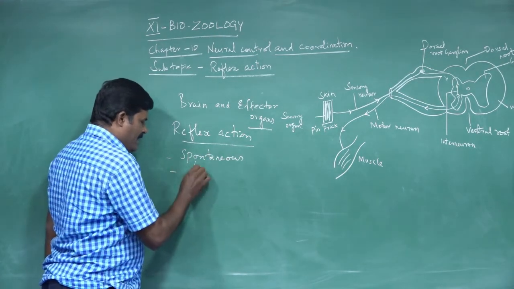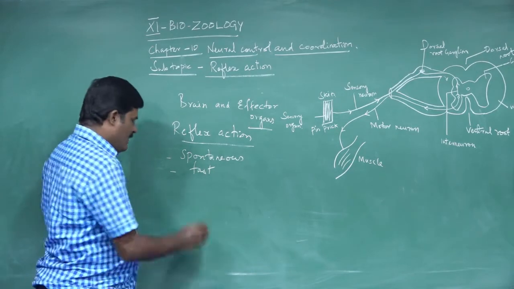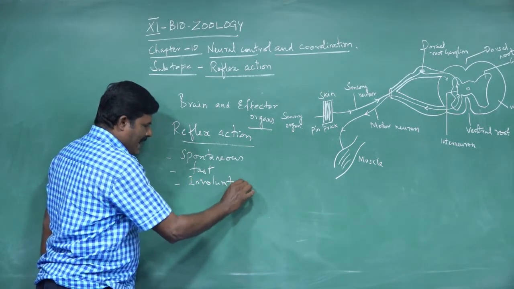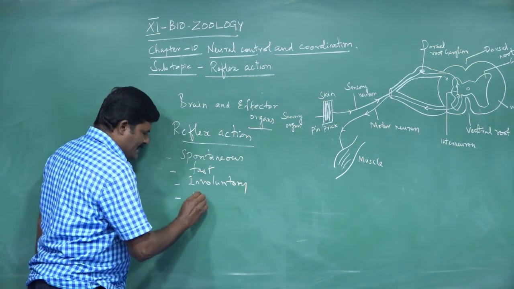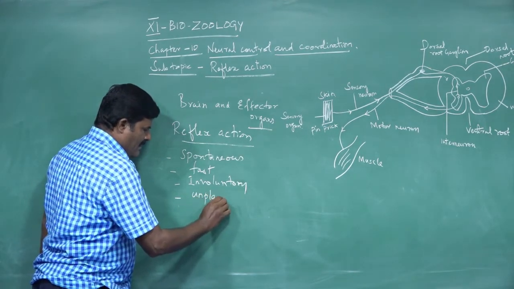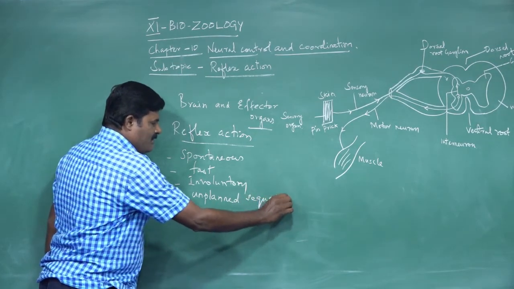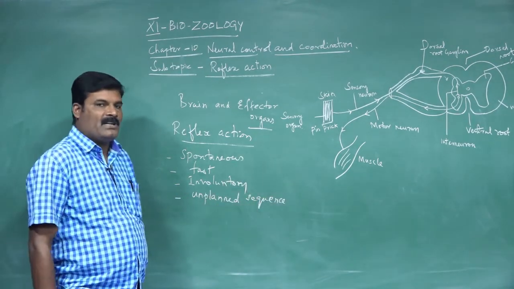Reflex action is a spontaneous reaction. It is a very fast reaction. It is an involuntary action. It is an unplanned sequence of particular action. It is a response to a particular stimulus.